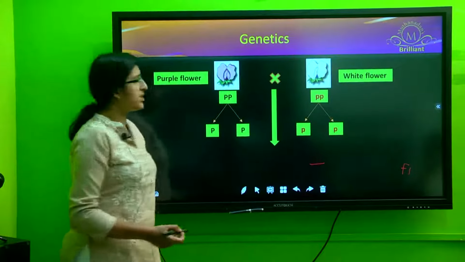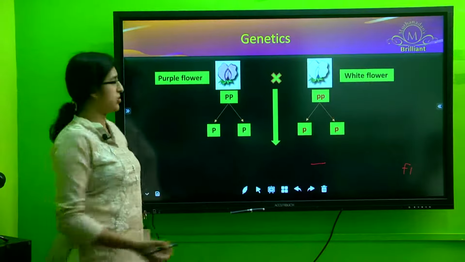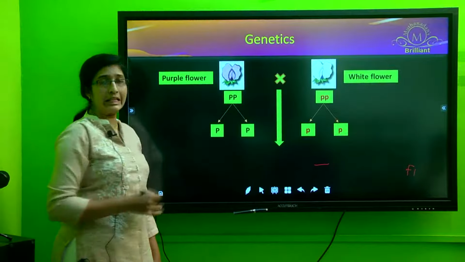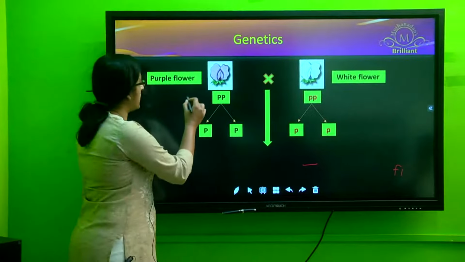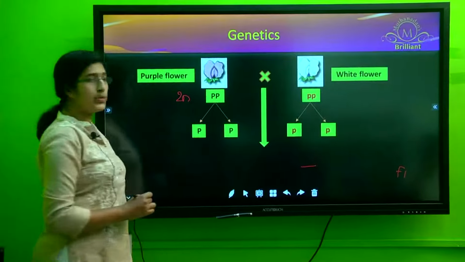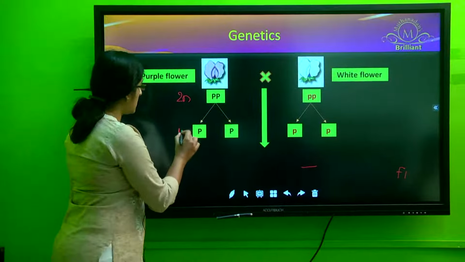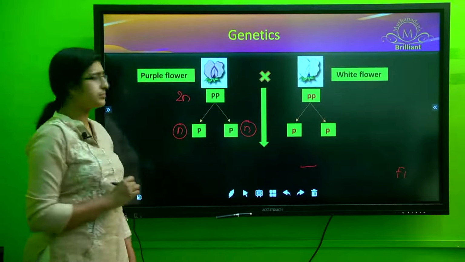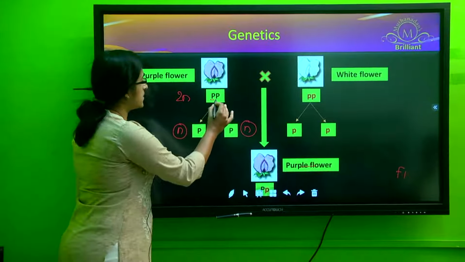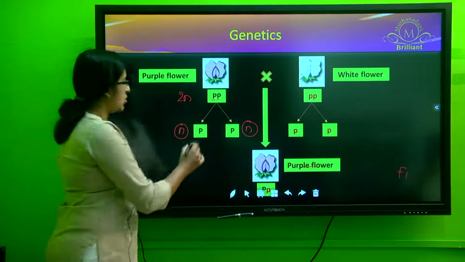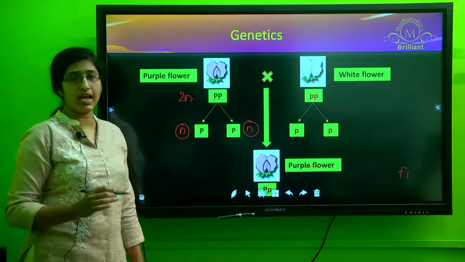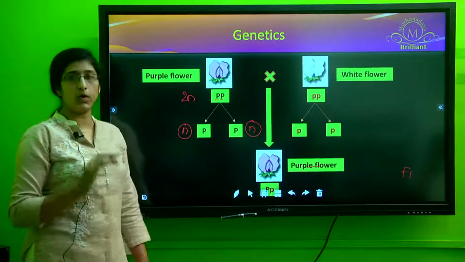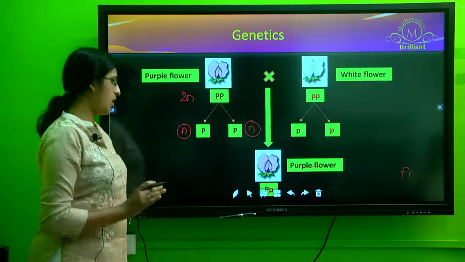Now, what happens during the gamete formation? Half of the chromosomes would be transferred to the gametes. That is what happens. So if the parent is the diploid variety, during the gamete formation, each gamete will get half the number of the chromosomes. So each of these forms is what you call an allele. So the gametes will always have only one form of the gene. That is, one of the alleles will always be there in the offspring.